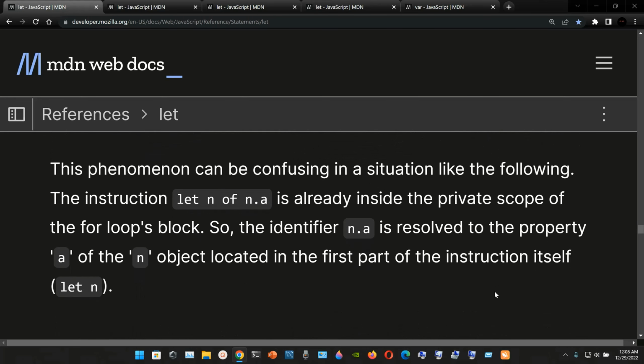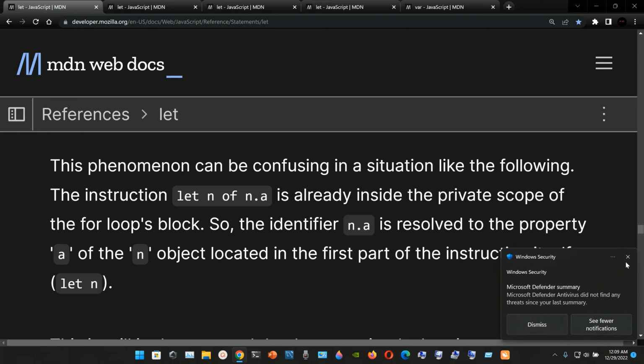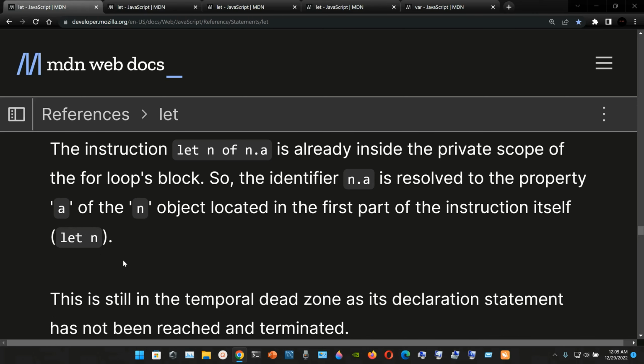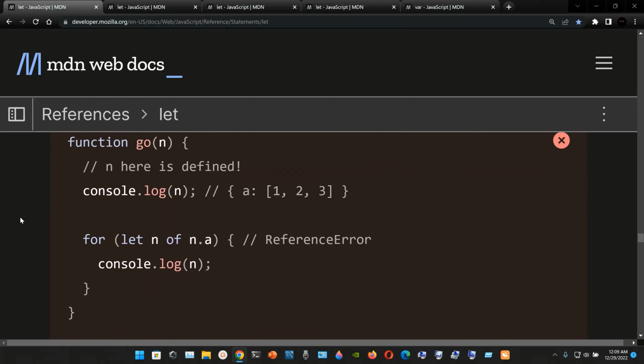Temporal dead zone. This phenomenon can be confusing in a situation like the following. The instruction let n of n.a is already inside the private scope of the for loop's block. So the identifier n.a is resolved to the property 'a' of the 'n' object located in the first part of the instruction itself, in parentheses, let m. This is still in the temporal dead zone as its declaration statement has not been reached and terminated.